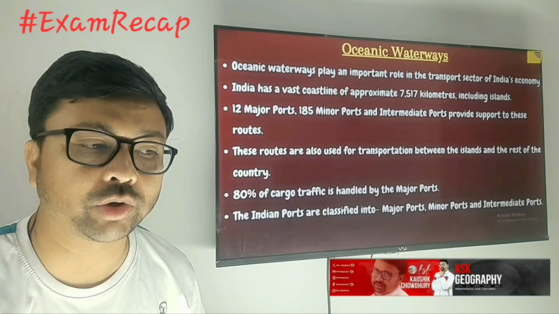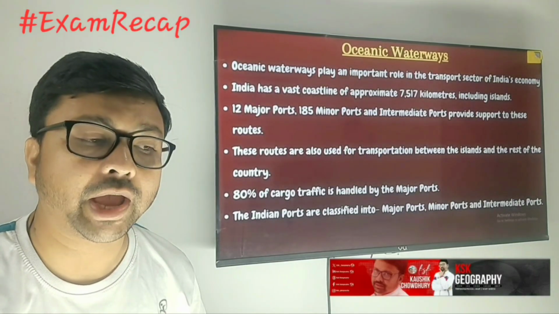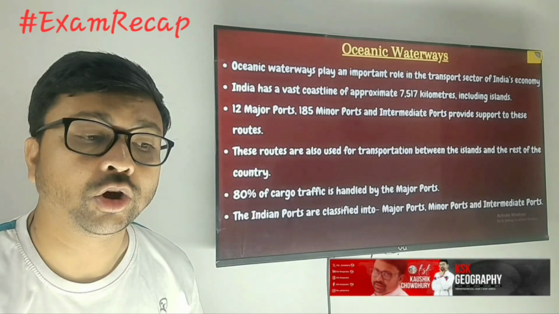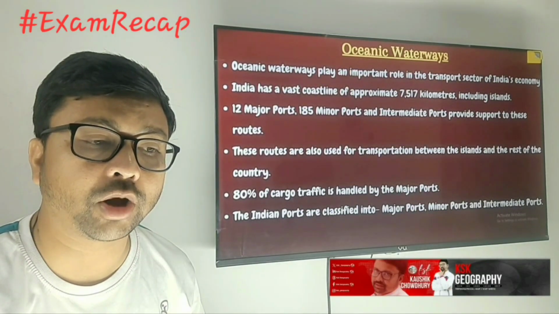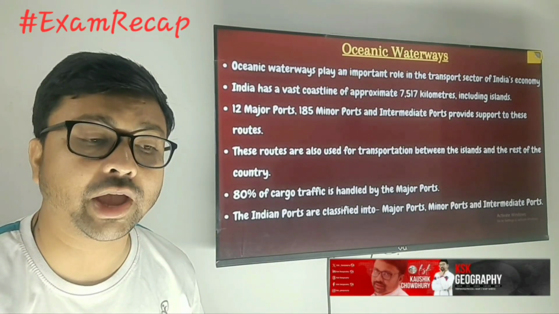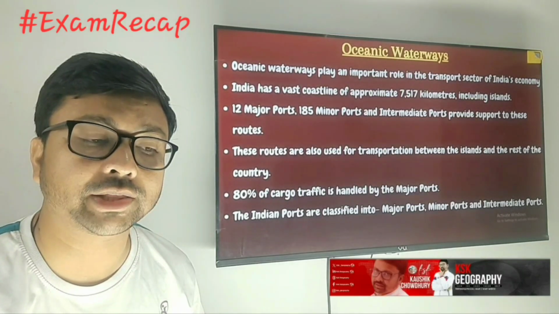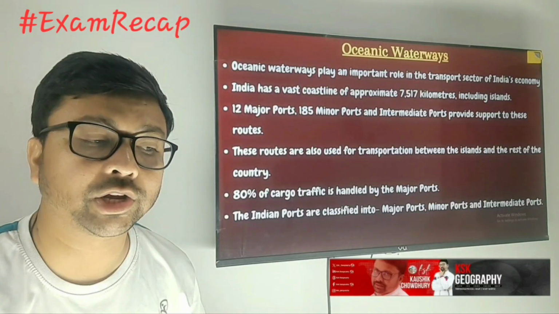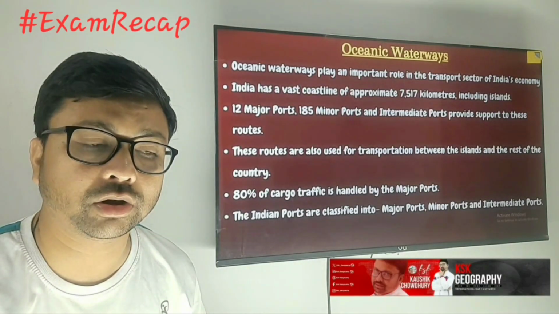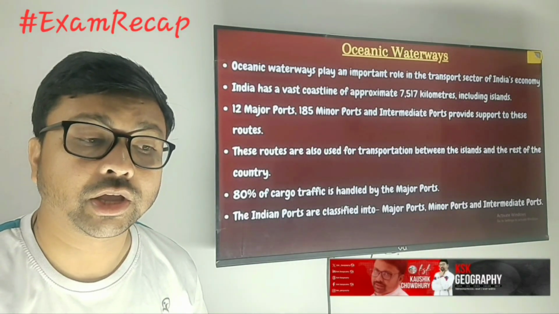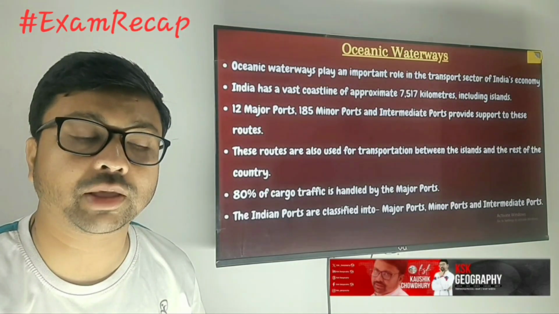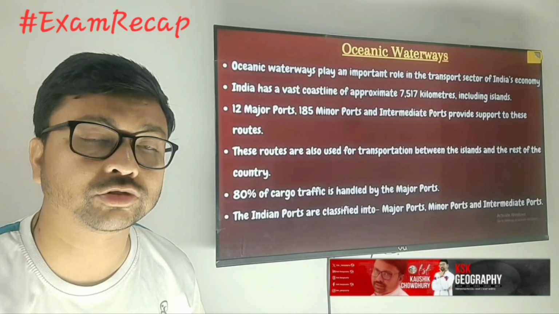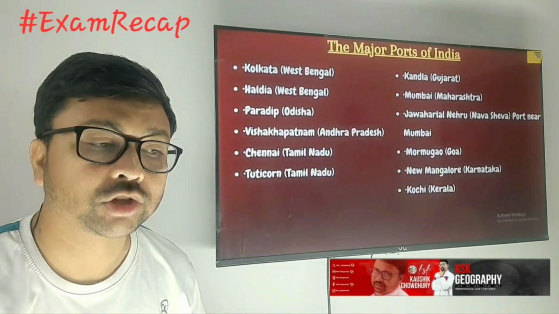Next, oceanic waterways. To operate oceanic waterways, we have 12 major ports and 185 minor ports, and India has a good number of oceanic waterways. Why? Because we have the longest coastal line, with a total length of 7,517 kilometers, and the southern portion of India is surrounded by water bodies. That's why we have such a long coastal line. And remember, 80% of the cargo traffic is done through the 12 major ports.